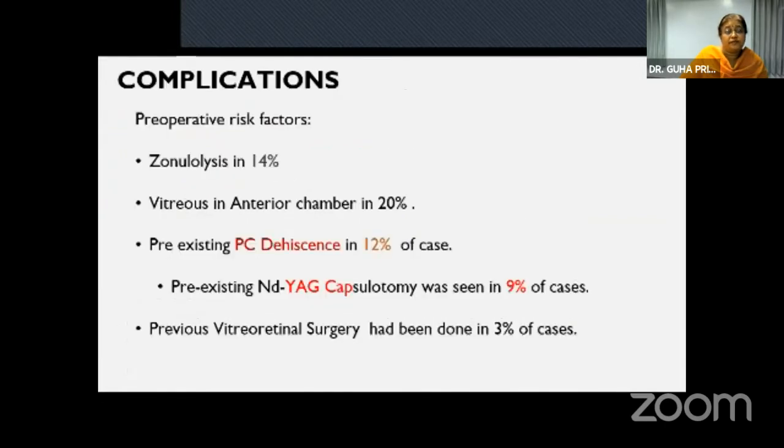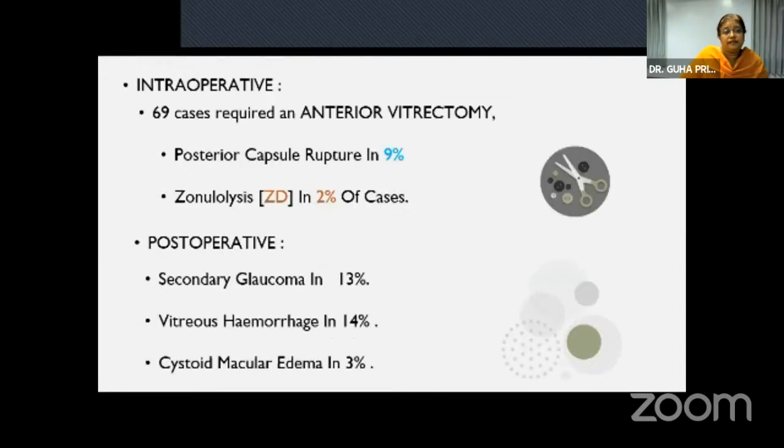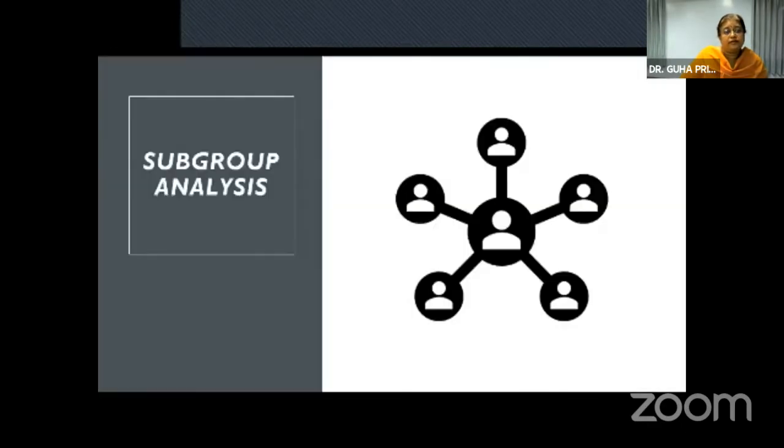Coming to the complications, the pre-operative risk factors were zonular lysis and vitreous in the anterior chamber, and pre-existing PC dehiscence in 12%. Intraoperatively, 69 cases required an anterior vitrectomy, and post-operatively, secondary glaucoma occurred in 13%.